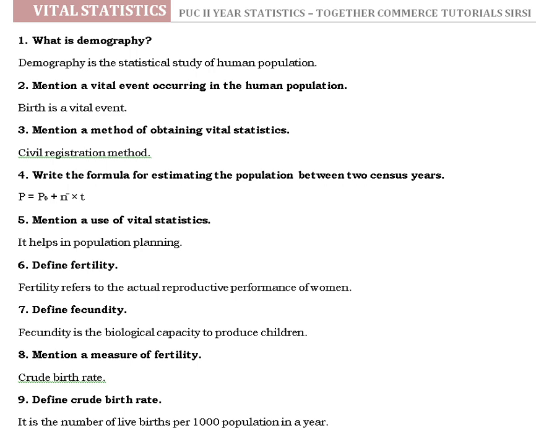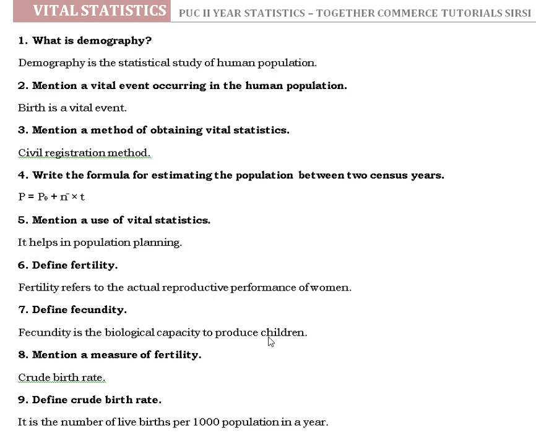1. What is demography? Demography is the statistical study of human population. 2. Mention a vital event occurring in the human population. Birth is a vital event. 3. Mention a method of obtaining vital statistics. Civil registration method. 4. Write the formula for estimating the population between two census years. P equals P0 plus NA times T.